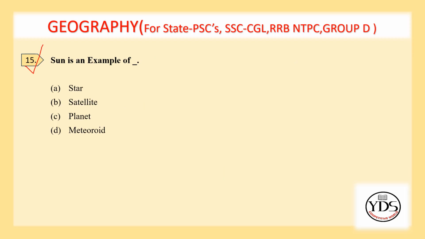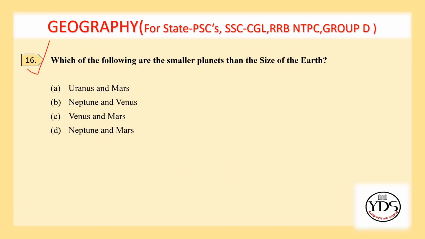15th question. Sun is an example of star, satellite, planet, meteoroid. Option A. Star is the correct answer. Question number 16. Which of the following are smaller planets than the size of the Earth? Uranus and Mars, Neptune and Venus, Venus and Mars, Neptune and Mars. Option C. Venus and Mars is the correct answer.